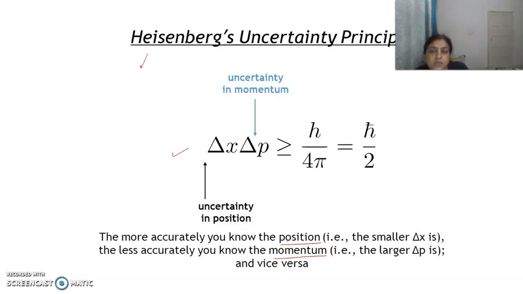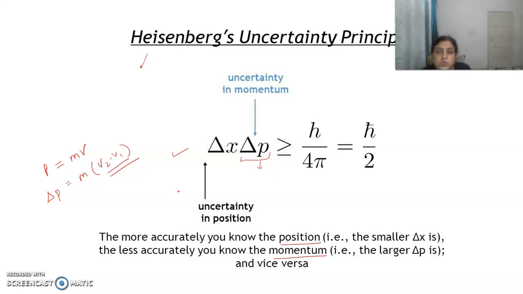He gave this equation: delta x is the variation in the exact position of the electron. Similarly, some variation could be there in the velocity, so there is a change in momentum. Momentum is equal to mass into velocity. The mass cannot be changed, only the velocity can be changed, so there could be uncertainty in this. So this was Heisenberg's uncertainty principle.